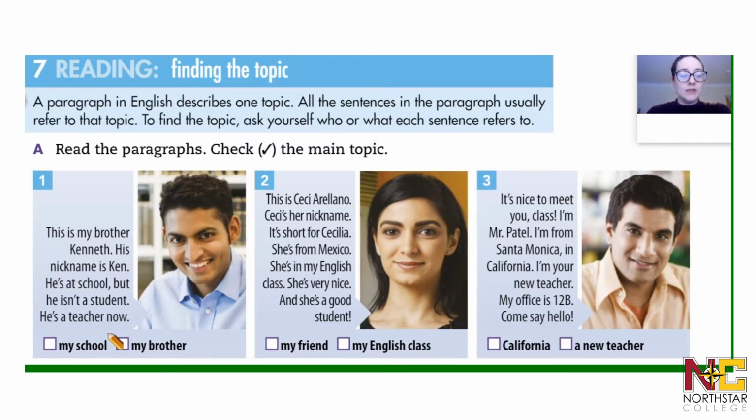Let's look at number 1 here. We have a picture of a man. Let's read the paragraph. This is my brother Kenneth. His nickname is Ken. He's at school, but he isn't a student. He's a teacher now. Let's read that again. This is my brother Kenneth. His nickname is Ken. He's at school, but he isn't a student. He's a teacher now.